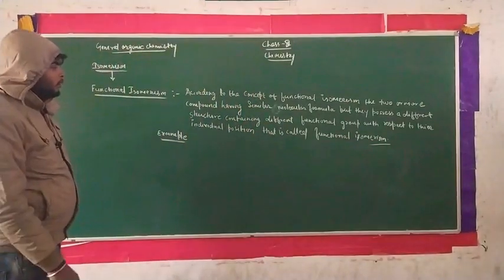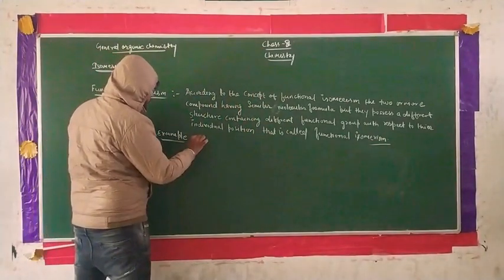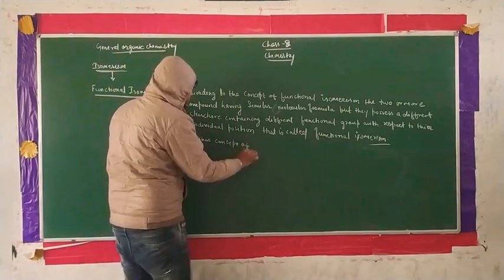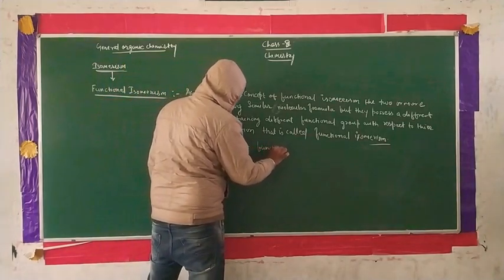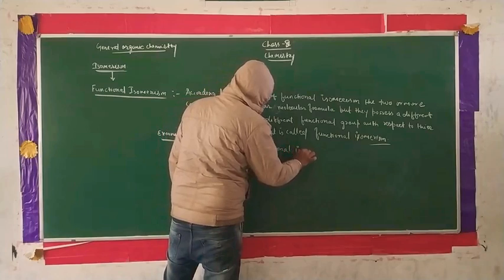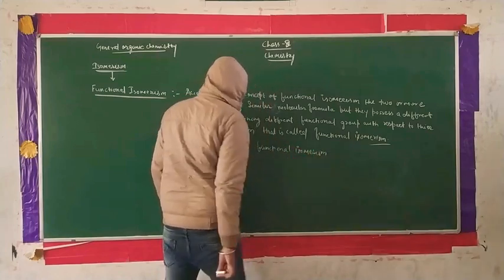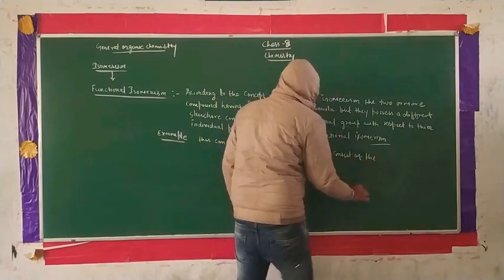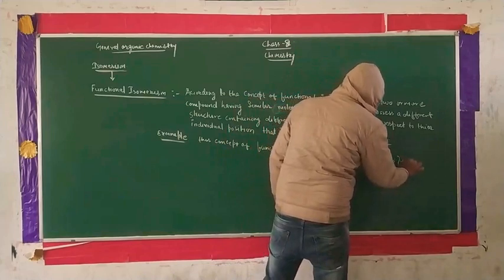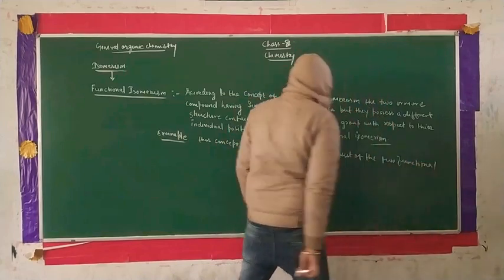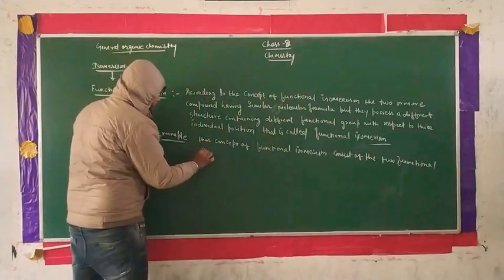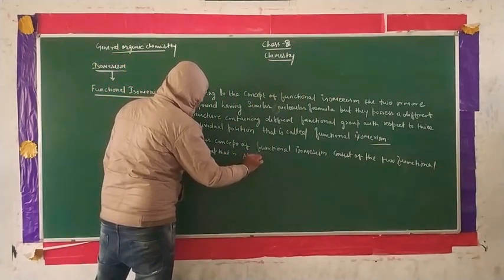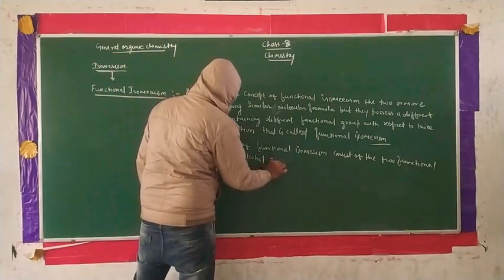Now we take the example. This concept of functional isomerism consists of two functional groups, that is alcohol and ether.